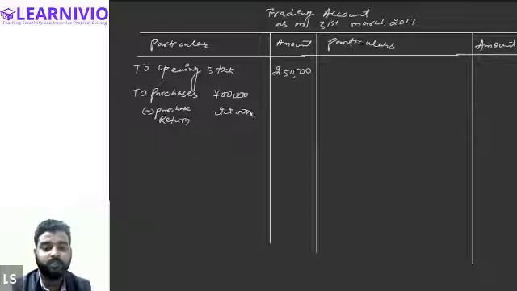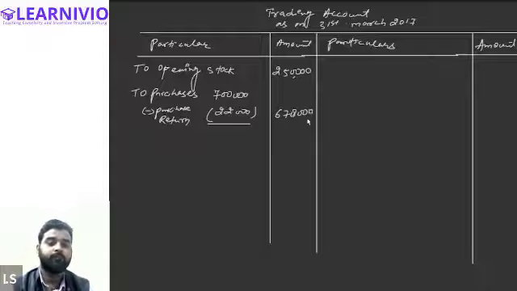Tell me the balance amount. Anyone? 7 lakh minus 22,000. What will be the balance amount? 6 lakh and 78,000. Is that correct, everyone? Yes, sir. Okay.